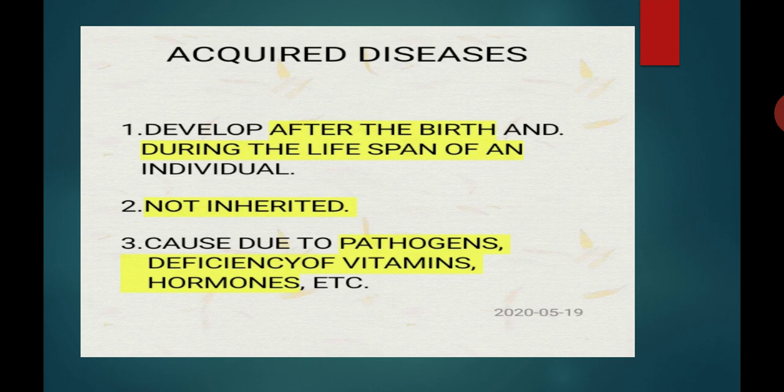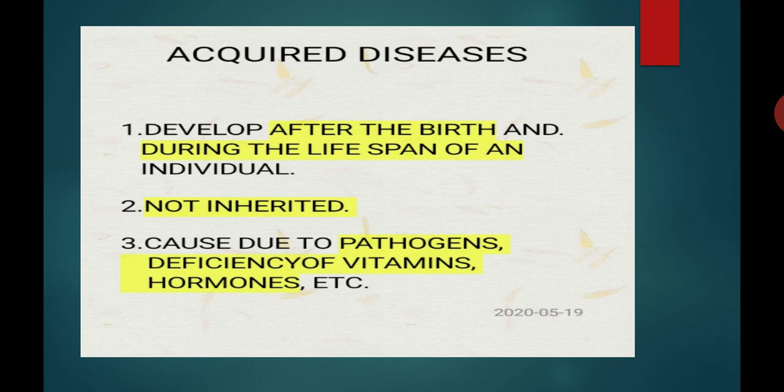Acquired diseases, the diseases which are developed after the birth and during the lifespan period of an individual are known as acquired diseases. Students, acquired diseases cannot be inherited. That means they cannot be transmitted from the parents to the offspring. So they cannot be inherited, means they cannot be transferred from the parents to the offspring.